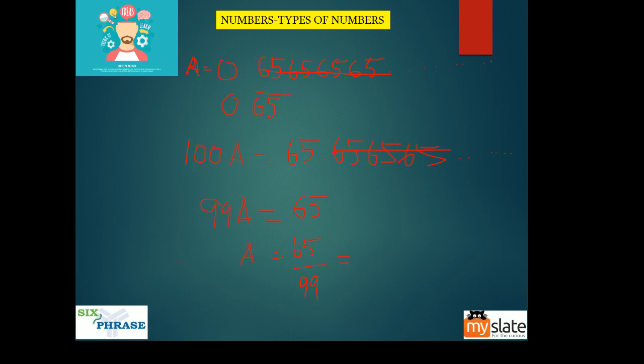Guys, do we have the format that we are looking for? Yes, this is the rational number format, p by q, where q is not equal to 0, and it satisfies, right? So a initially was like this. I've written it in p by q form. So this is also a rational number. But what is an irrational number? We'll see what an irrational number is.